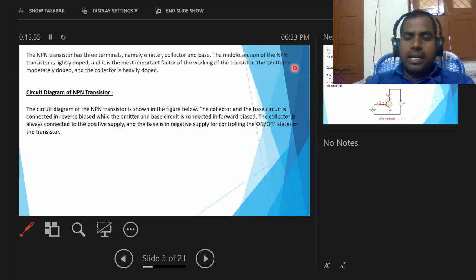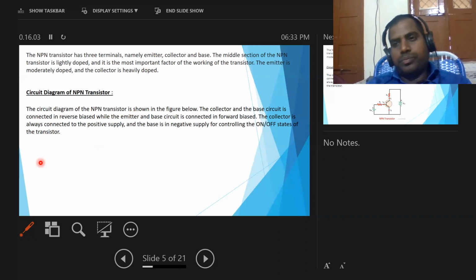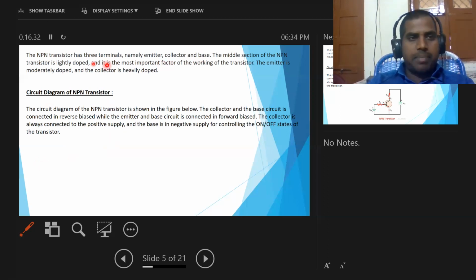Here the emitter is moderately doped, and the collector is heavily doped. In a general transistor, the emitter region is heavily doped, the base is lightly doped, and the collector is moderately doped. But in the case of the NPN transistor, the emitter is moderately doped and the collector is heavily doped. This is the difference between a general transistor and the NPN transistor.